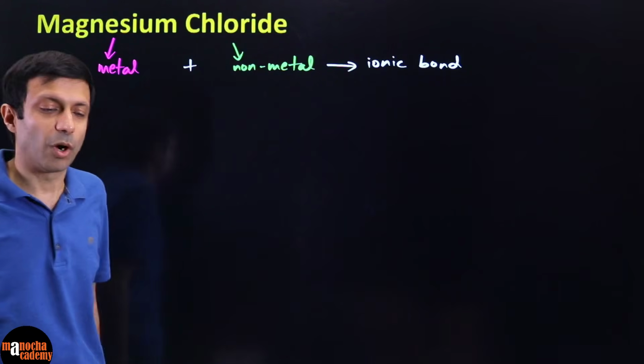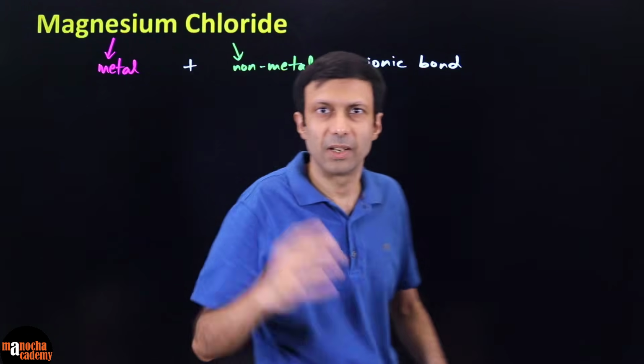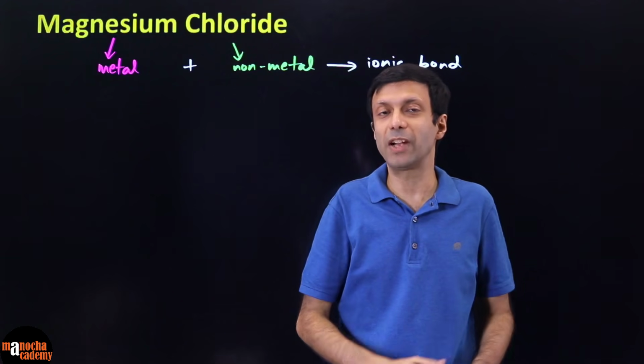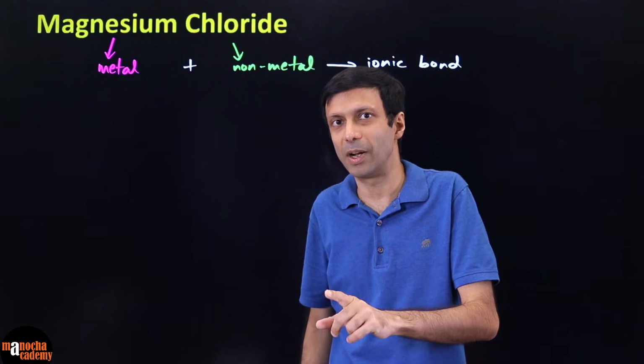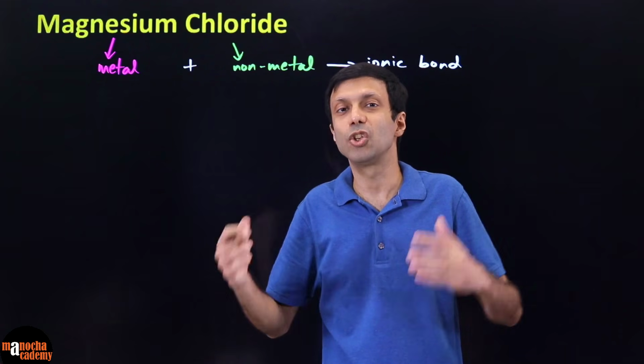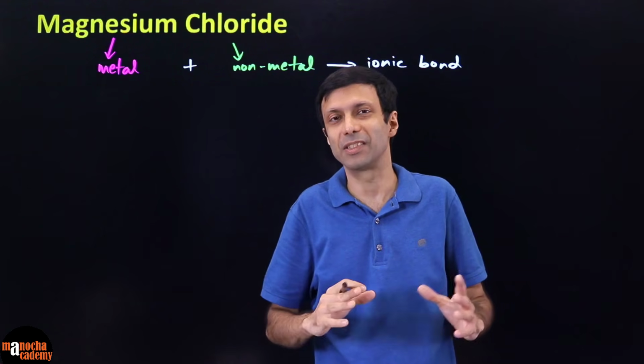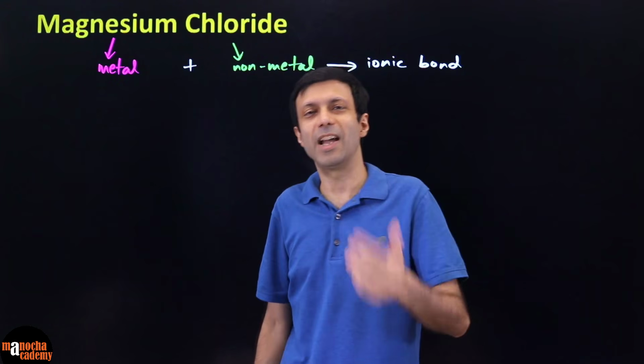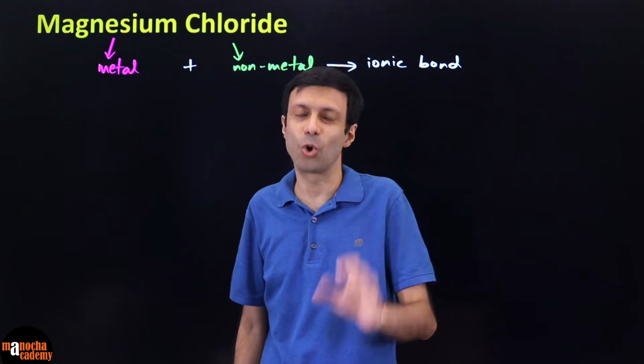Always, before drawing the bonding diagram, you need to ask yourself that question: is it ionic or covalent? Ionic involves transfer of electrons and it happens between metal and non-metal. Covalent, as we are going to see, usually happens between two non-metals. So the simple James Bond rule is, if there is a metal and non-metal, ionic bond. If there are two non-metals, covalent bond.